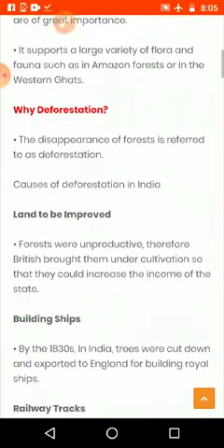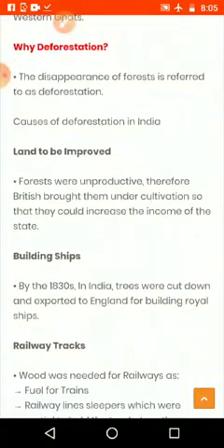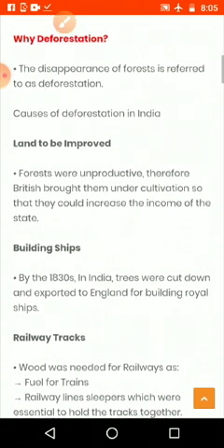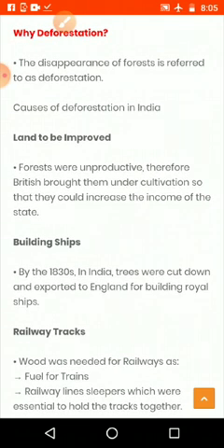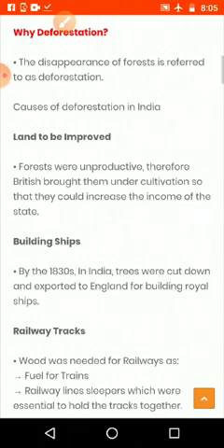And we have seen the problem with deforestation, because we want to cut down the trees, then only we can use the land for road making or mining purposes. The disappearance of forest is referred to as deforestation. What it means, you know already.